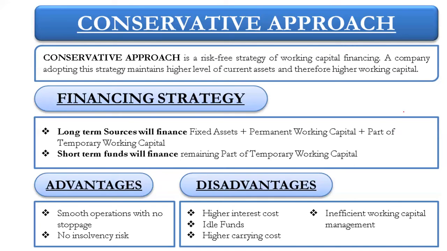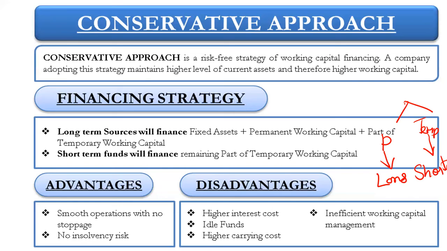In short, I am writing here that the permanent working capital will be financed through long-term sources, and the temporary working capital will be financed through short-term sources. Okay. So this is the whole crux of the conservative approach.